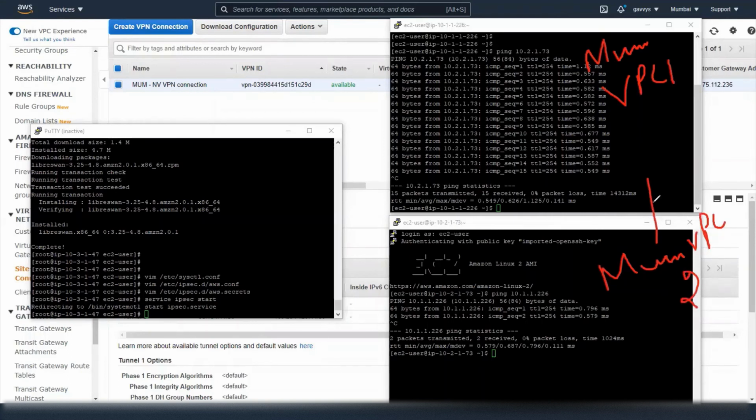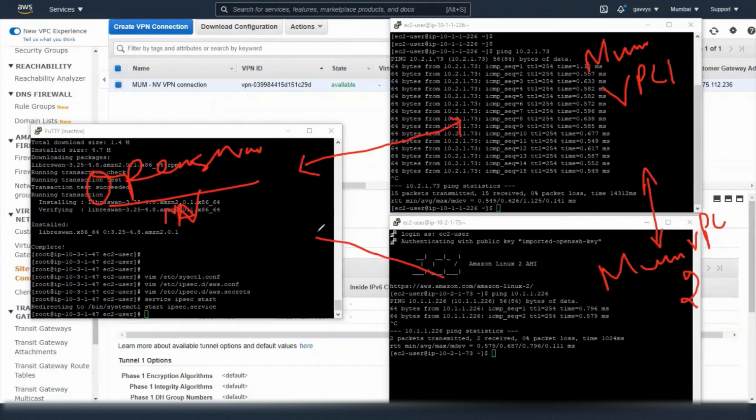We checked before that these are able to communicate, and this is the OpenSwan server in North Virginia. So we should be able to ping from here and from here as well. So let's try to ping the private IP.